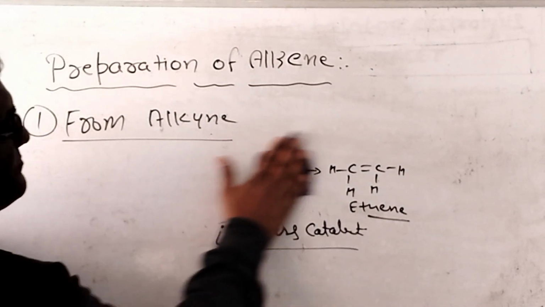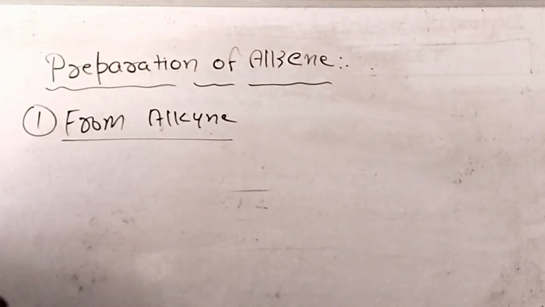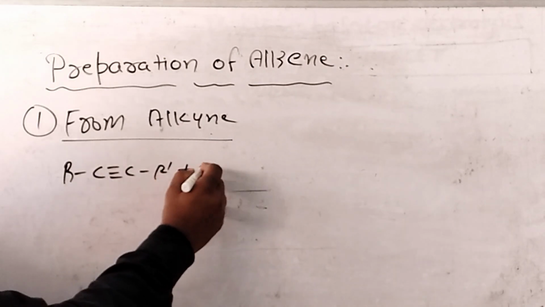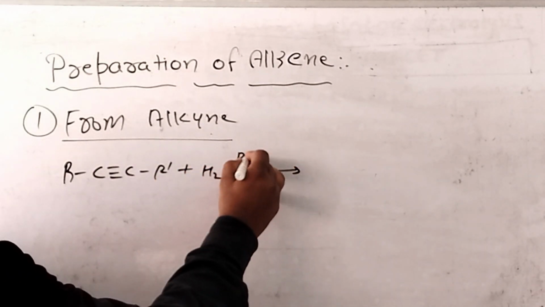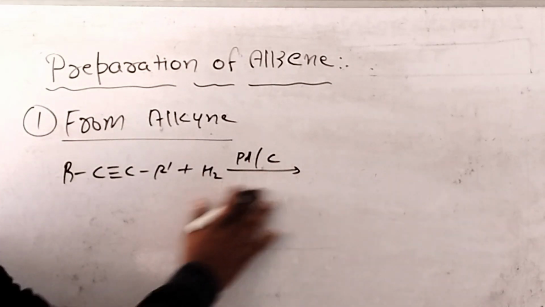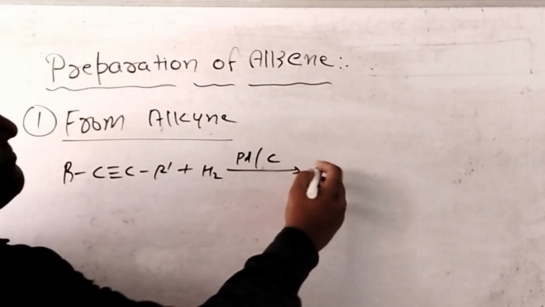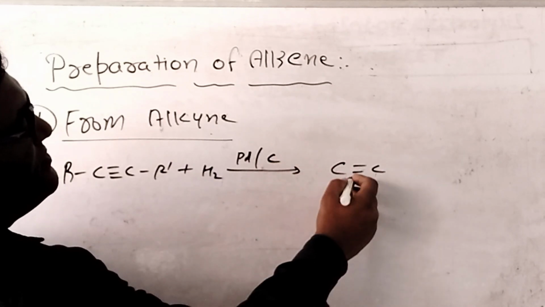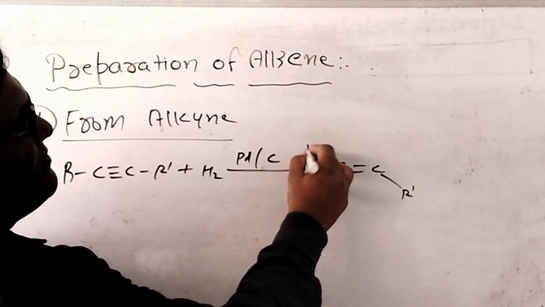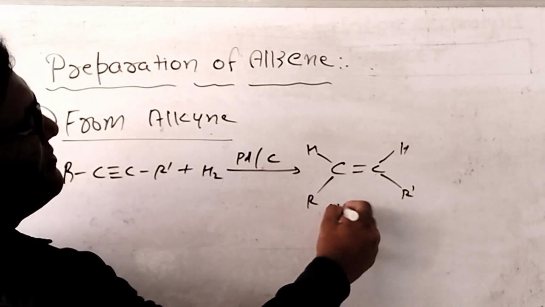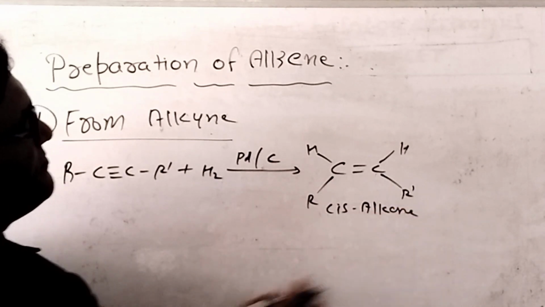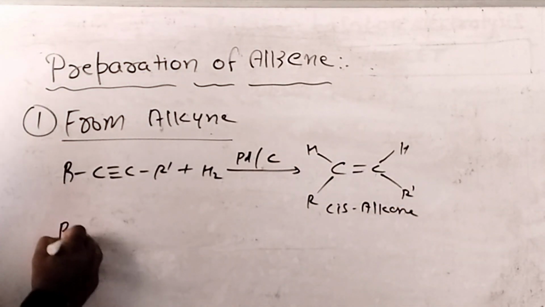Whenever alkyne reacts with H2 in presence of Lindlar's catalyst, Pd and C, the cis form of alkene is prepared. Its name is cis alkene.